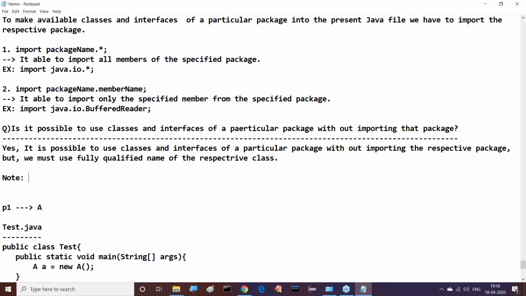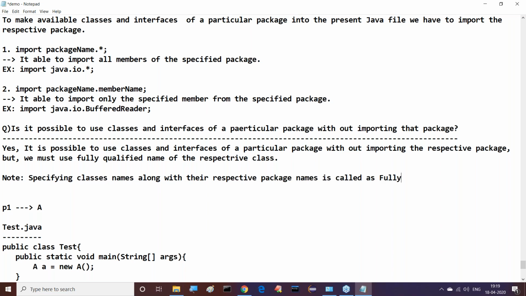The meaning of fully qualified name is specifying class names along with their respective package names. It's called a fully qualified name.